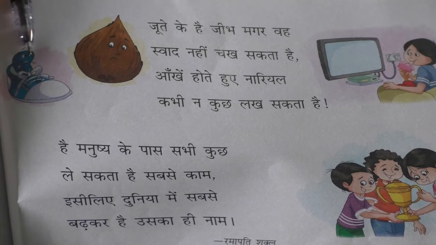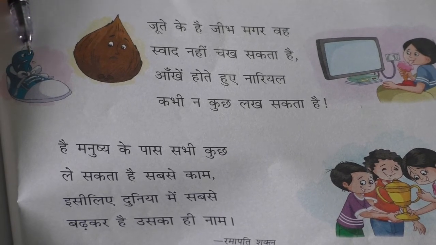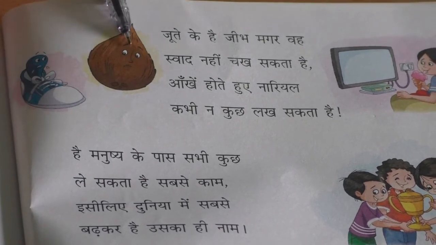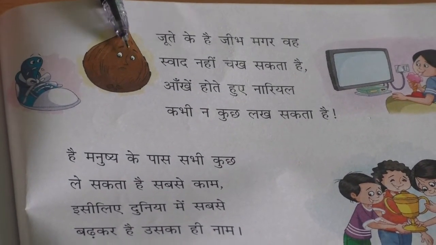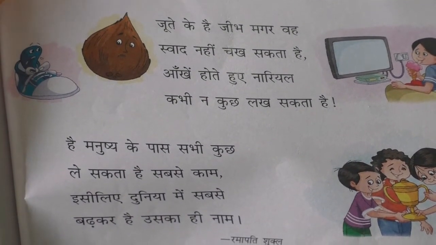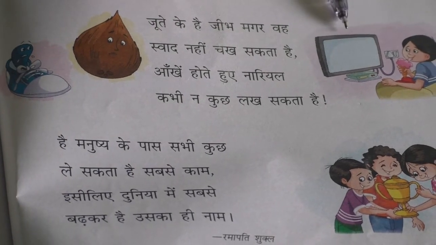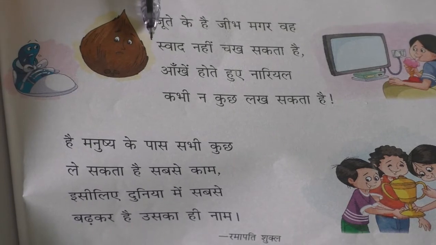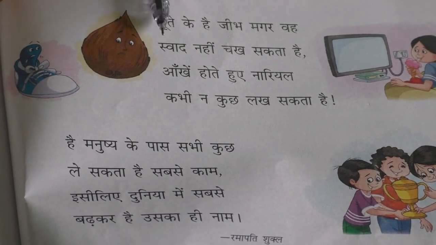It means here the shoe has a tongue. This is the tongue of the shoe, but it cannot taste. And the coconut has eyes, but it cannot see. See here, a boy is watching TV. It means he can see, but a coconut having eyes also cannot see.